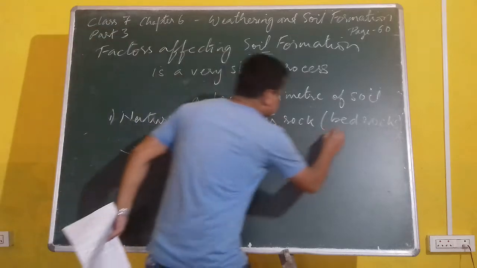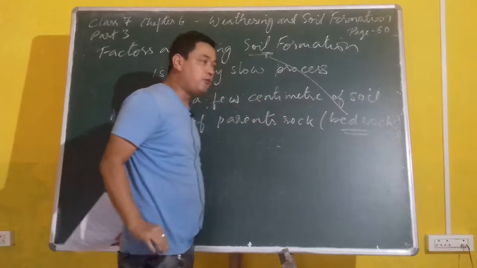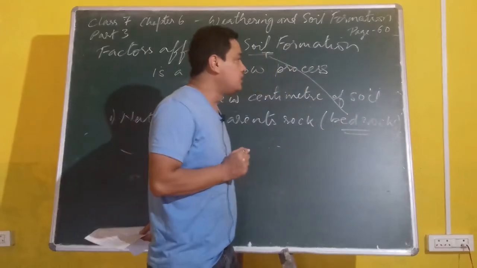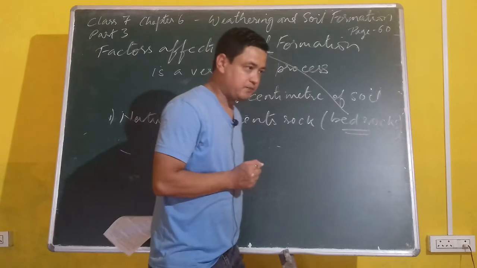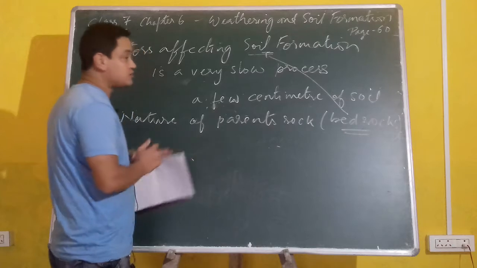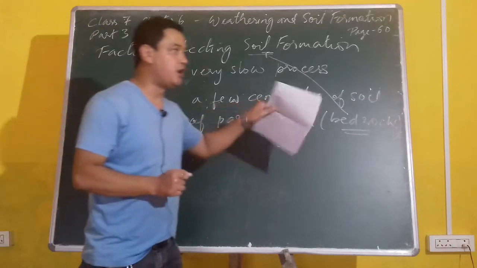So, this bedrock basically defines what kind of soil you will have, what kind of color and what kind of texture the soil will have in the future, because it takes a lot of time and a lot of process to make a soil. I told you that it takes thousands of years to make a few centimeters of soil.